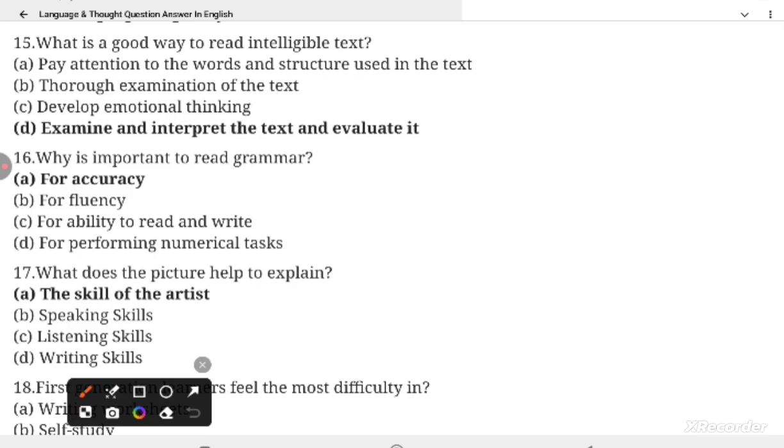And our answer is D. Examine and interpret the text and evaluate it is a good way to read intelligible text.